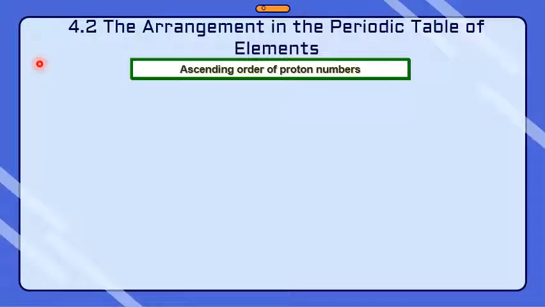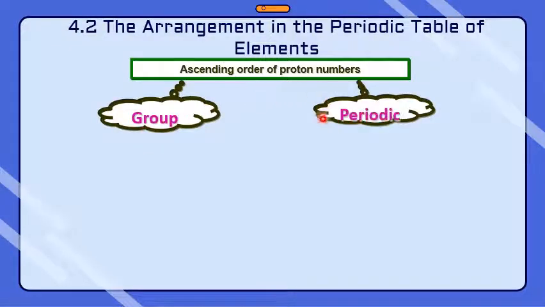Okay, so subtopic 4.2 is the arrangement in the periodic table of elements. The arrangement is according to ascending order of proton numbers. There are two things to be considered in the classification of elements in the periodic table, which are group and period.